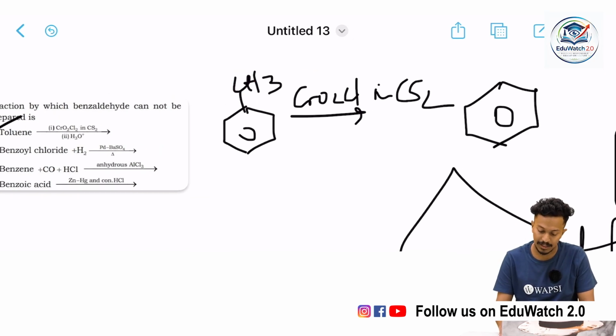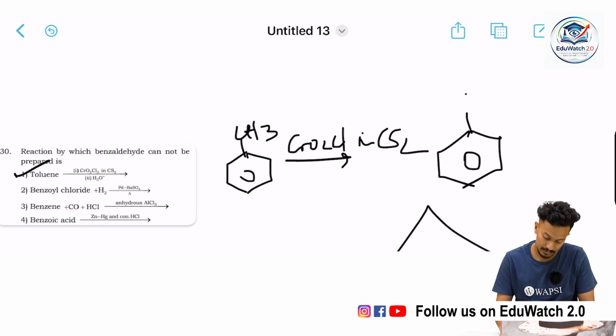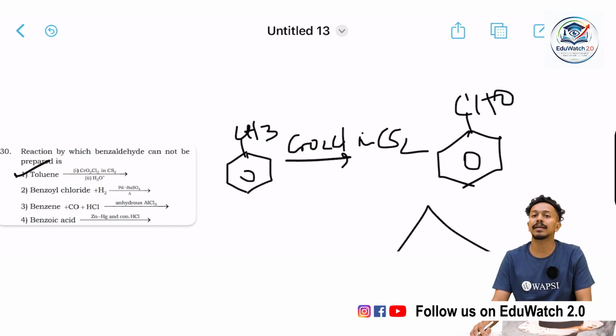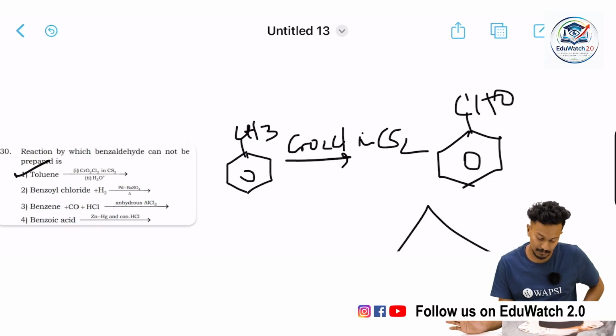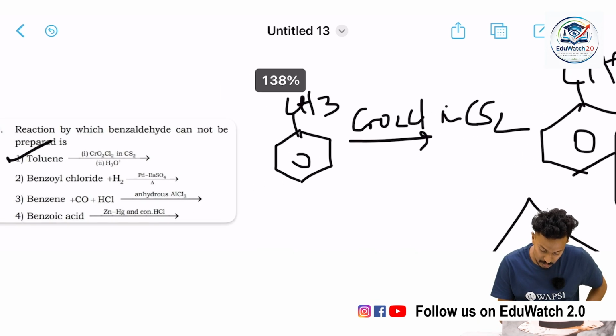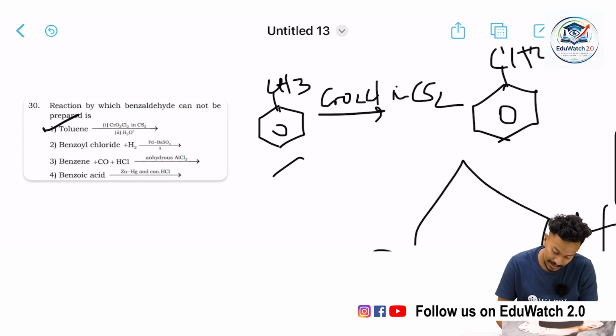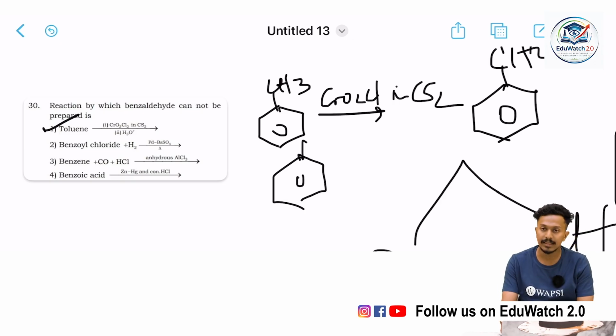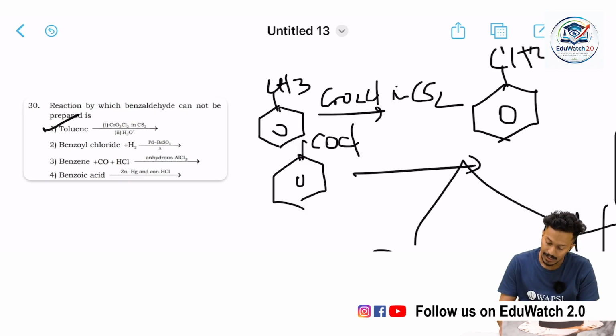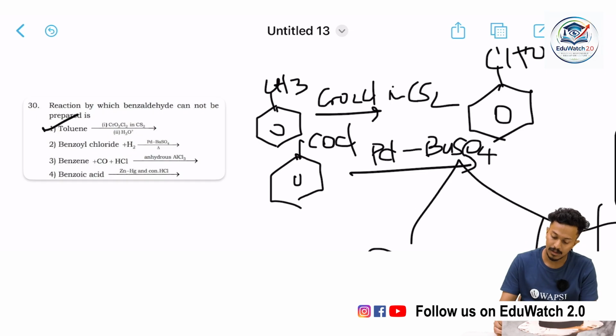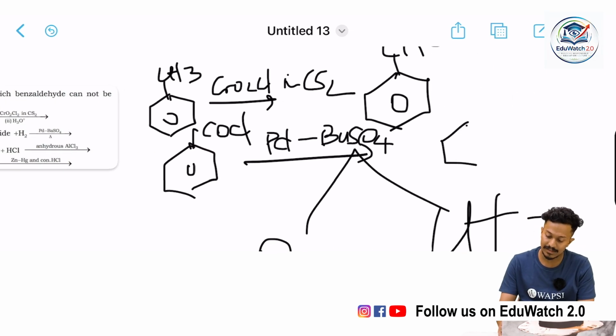This is a method for preparing aromatic aldehyde, so option 1 is correct. Benzoyl chloride, C6H5COCl, with H2 over palladium barium sulfate also gives benzaldehyde.